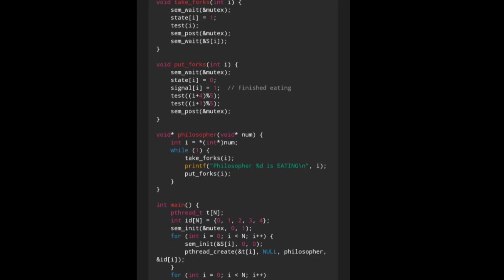In this code, we solve the dining philosophers problem using semaphores and a signal variable. Each philosopher thinks, then tries to pick up 2 forks. We use a mutex to make sure only one philosopher changes state at a time. When a philosopher gets both forks, they start eating. After eating, they set signal[i] equal to 1 to indicate they are done and release the forks. Then we check if the left or right neighbor can eat now. This avoids deadlock and ensures all philosophers get a chance to eat without starving.